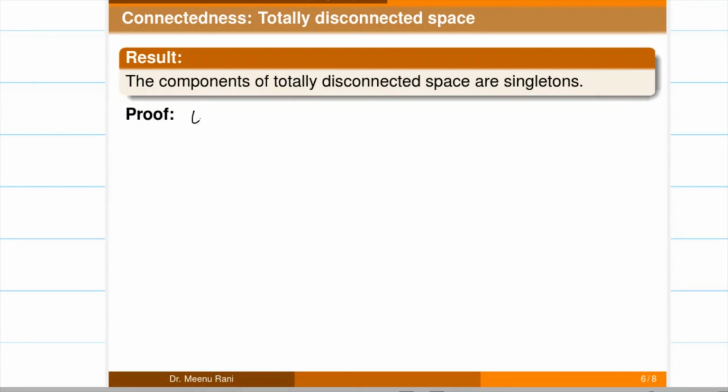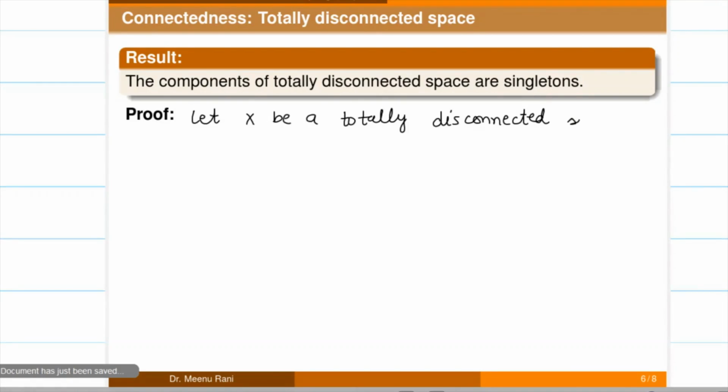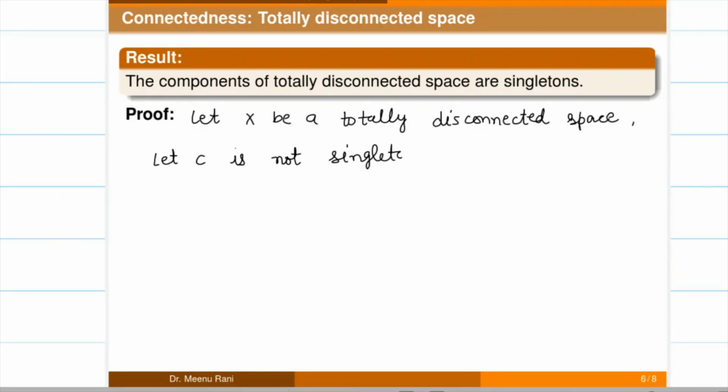So for the proof, let X be a totally disconnected space, then we will prove that the components of X are singletons. So for this we have to show that no two-point subspace of X is connected. So for this let us take C, which is not a singleton, a subspace of X.